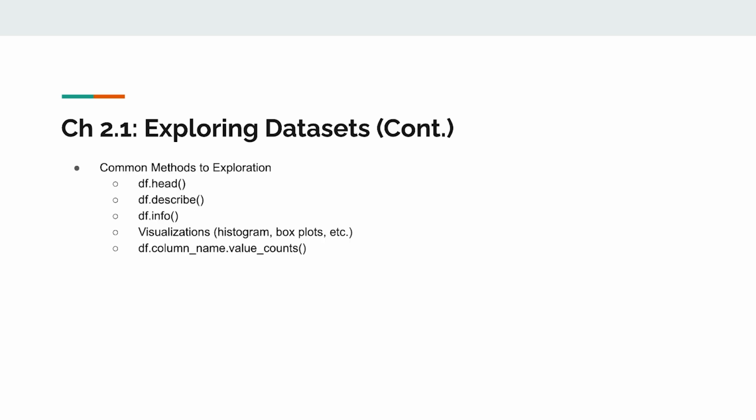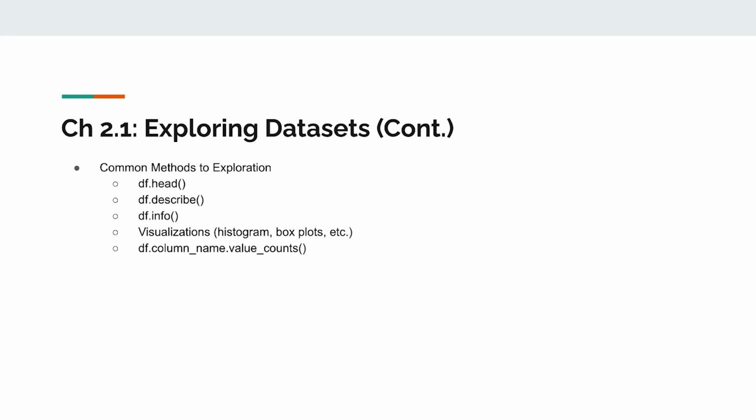And I have listed some of the common methods to explore the data. Again, just to let everyone know that these are not the only ways you can explore the data, but some of the common methods that I use and most analysts use in order to explore the data in Python. First, I already went over this, but we can use .head to take a quick look at the data and this function shows the first X rows of the data set. You can specify a number in the function if you want to see any other number of rows other than 5. The next, there's df.describe.